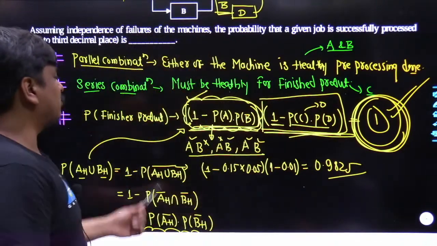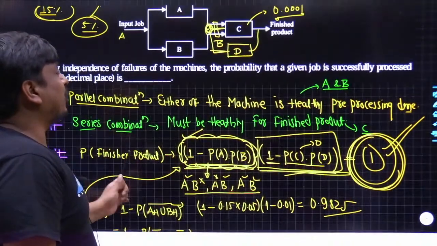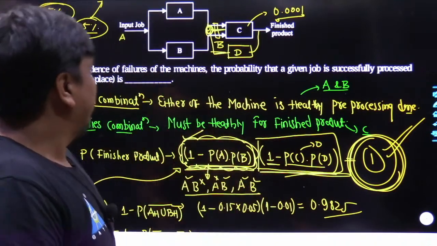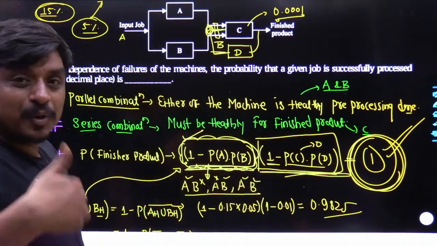Because I know many of the students might be calculating the problem in such a way. I would like to know how many people are understanding this. What I am saying, many of the students might be solving the problem in such a way.